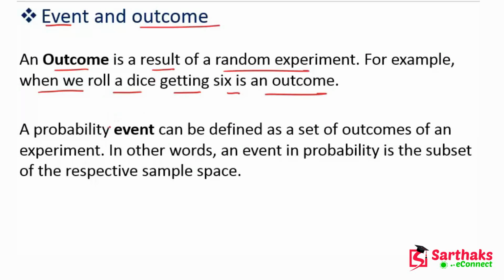Now if you talk about the event, a probability event can be defined as a set of outcomes of an experiment. In other words, an event in probability is a subset of the respective sample space. Now what is sample space?